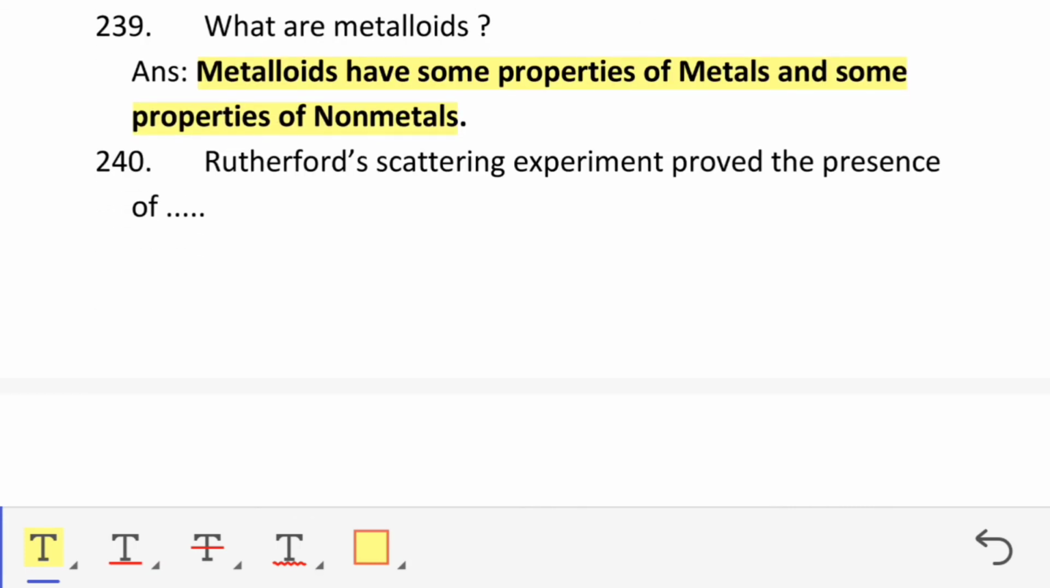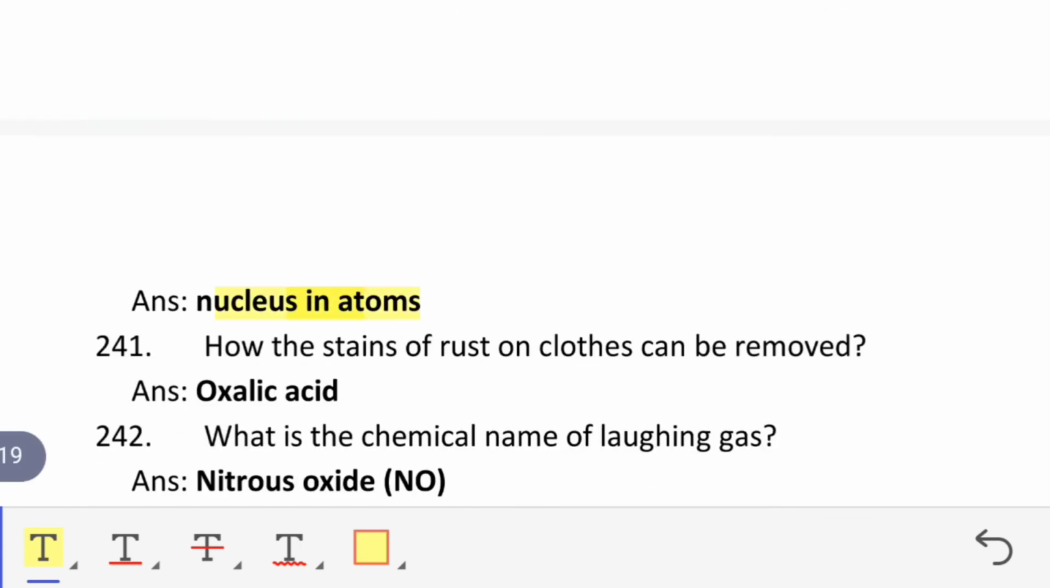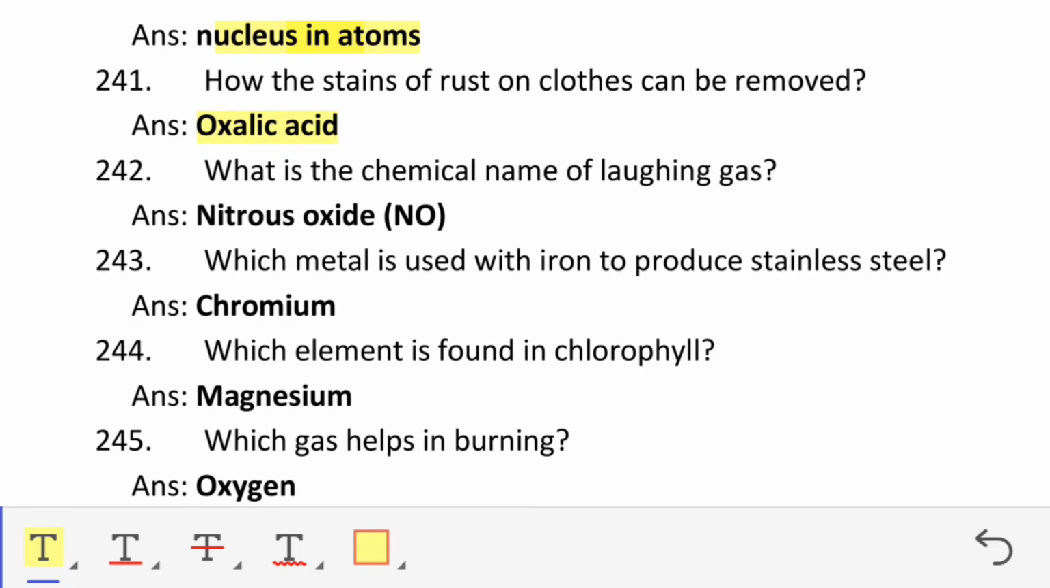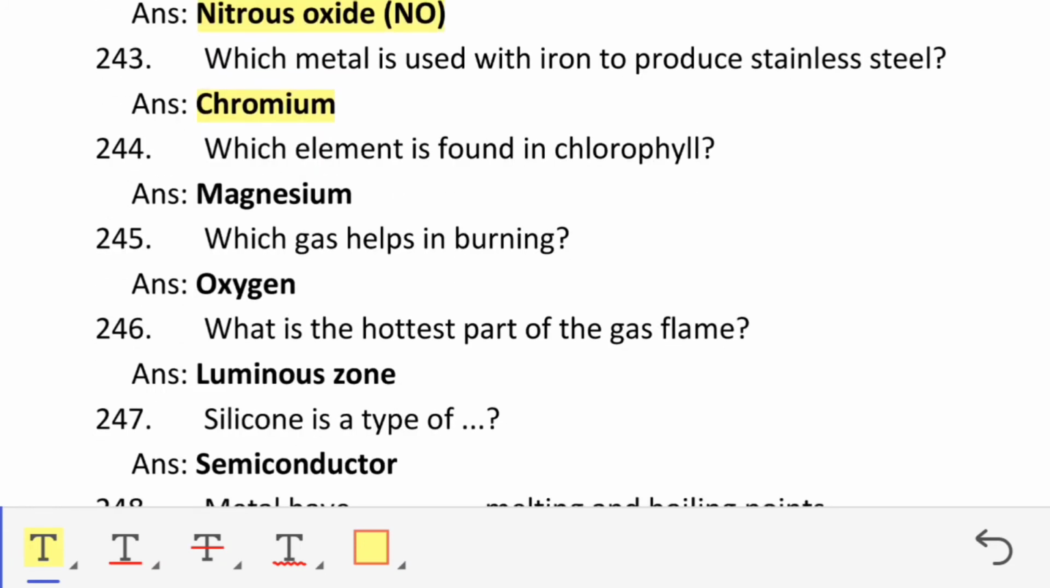Rutherford scattering experiment proved the presence of nucleus in atoms. How can the stains of rust on clothes be removed? Oxalic acid. What is the chemical name of laughing gas? Nitrous oxide. Which metal is used with iron to produce stainless steel? Chromium. Which element is found in chlorophyll? Magnesium.